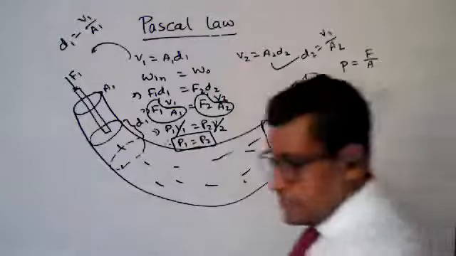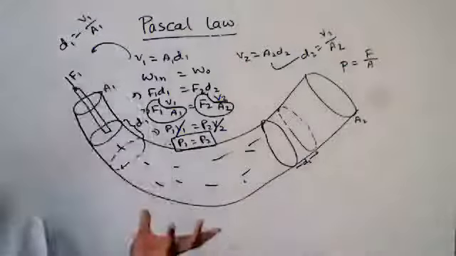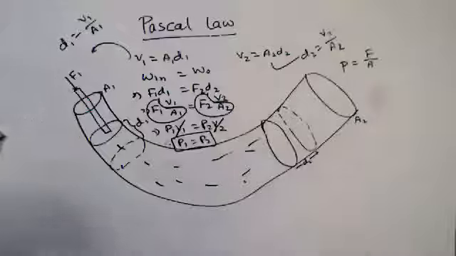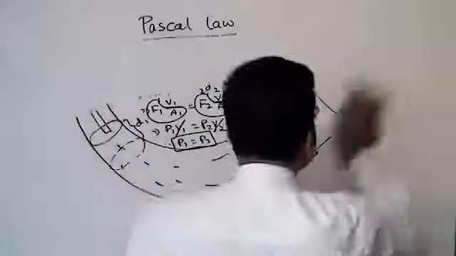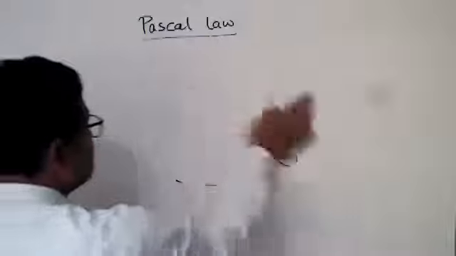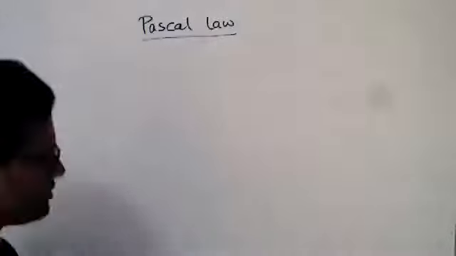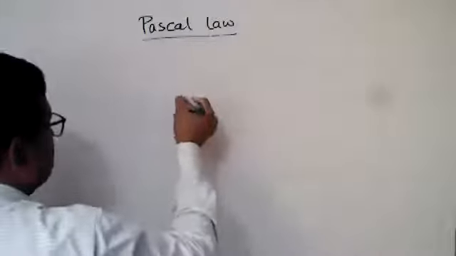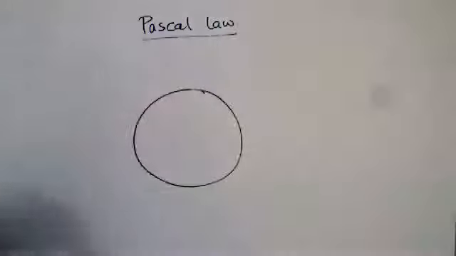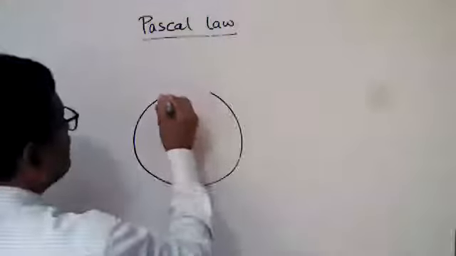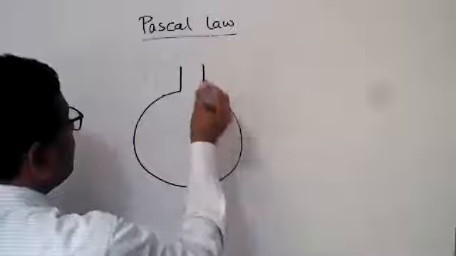Okay. Now we can explain it in another way. Suppose this is the closed system, and there is a piston here.